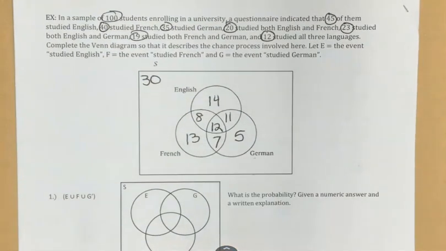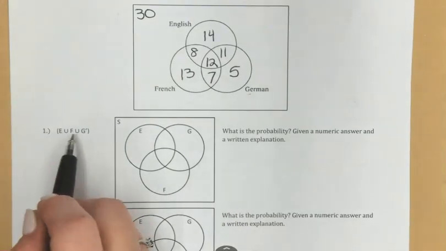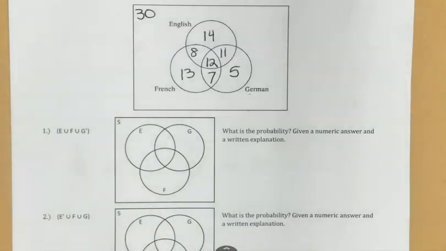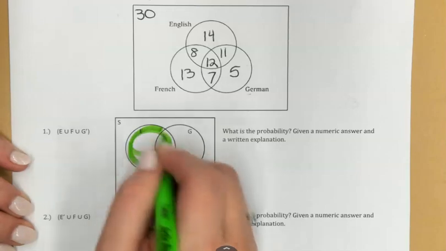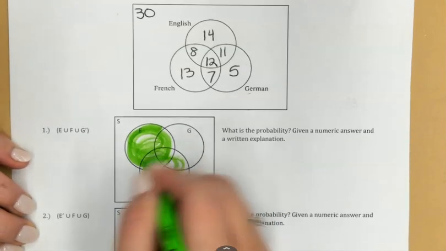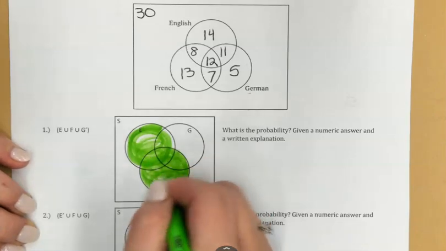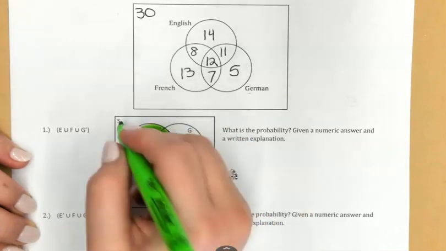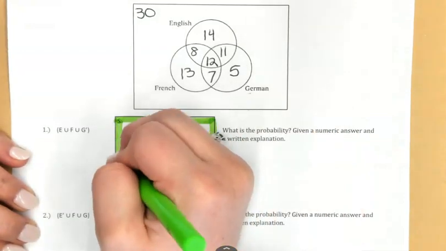Once my Venn diagram is finished, we can start answering our probability questions about picking a student. And so first we need to shade. I've got the union of all of these things. So E, F, and not G. So I'm going to start with E and F. Here is all of E. Here is all of F. And then not G means everything else around it. So I need to also include my outside rectangle, which looks kind of more like a square here.